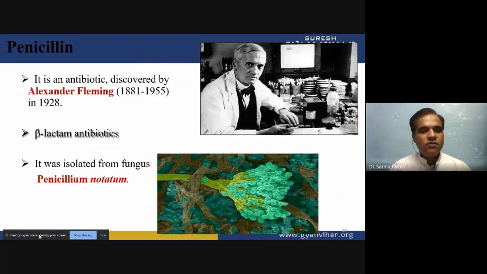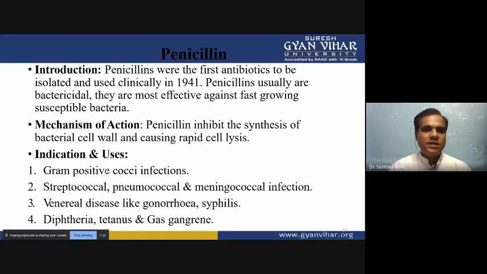It was isolated from a particular fungus, Penicillium notatum. So the fungus which he saw in the microscope, and which created the zone of inhibition, is Penicillium notatum. Penicillium notatum alone is responsible for producing the antibiotic penicillin. Penicillin was used for clinical purposes in 1941, and basically it is a bactericidal antibiotic. They are most effective against fast-growing susceptible bacteria.